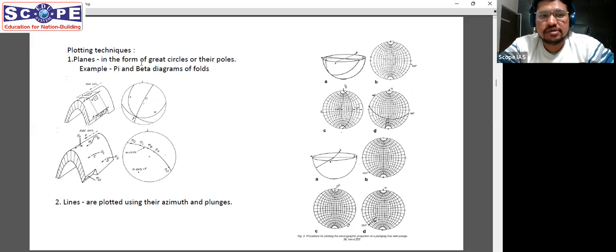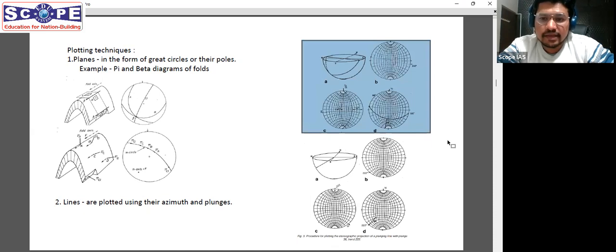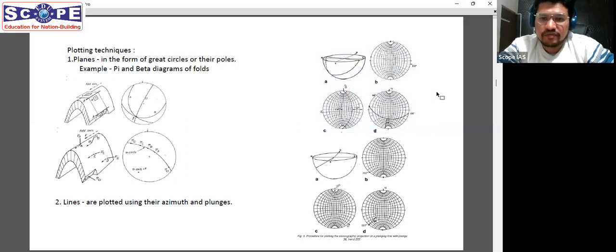this is application based. So when we talk about plotting techniques, what happens is that we can plot either lines or planes on a stereographic projection. When we plot planes in stereographic projection, as you can look here in this particular diagram, on the right hand side, the uppermost ABCD 4 diagrams are there. There you can see that for plotting, you need some specific techniques.